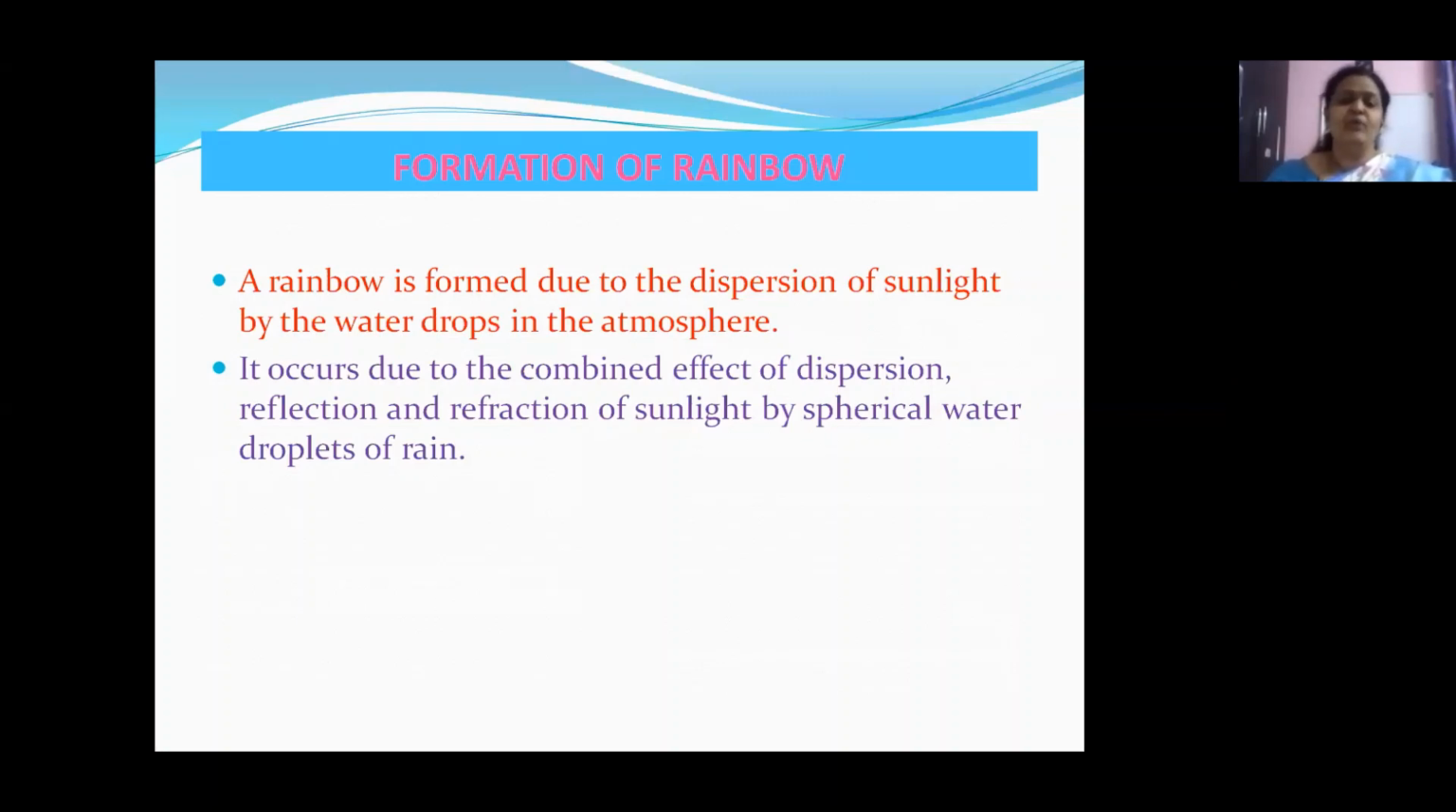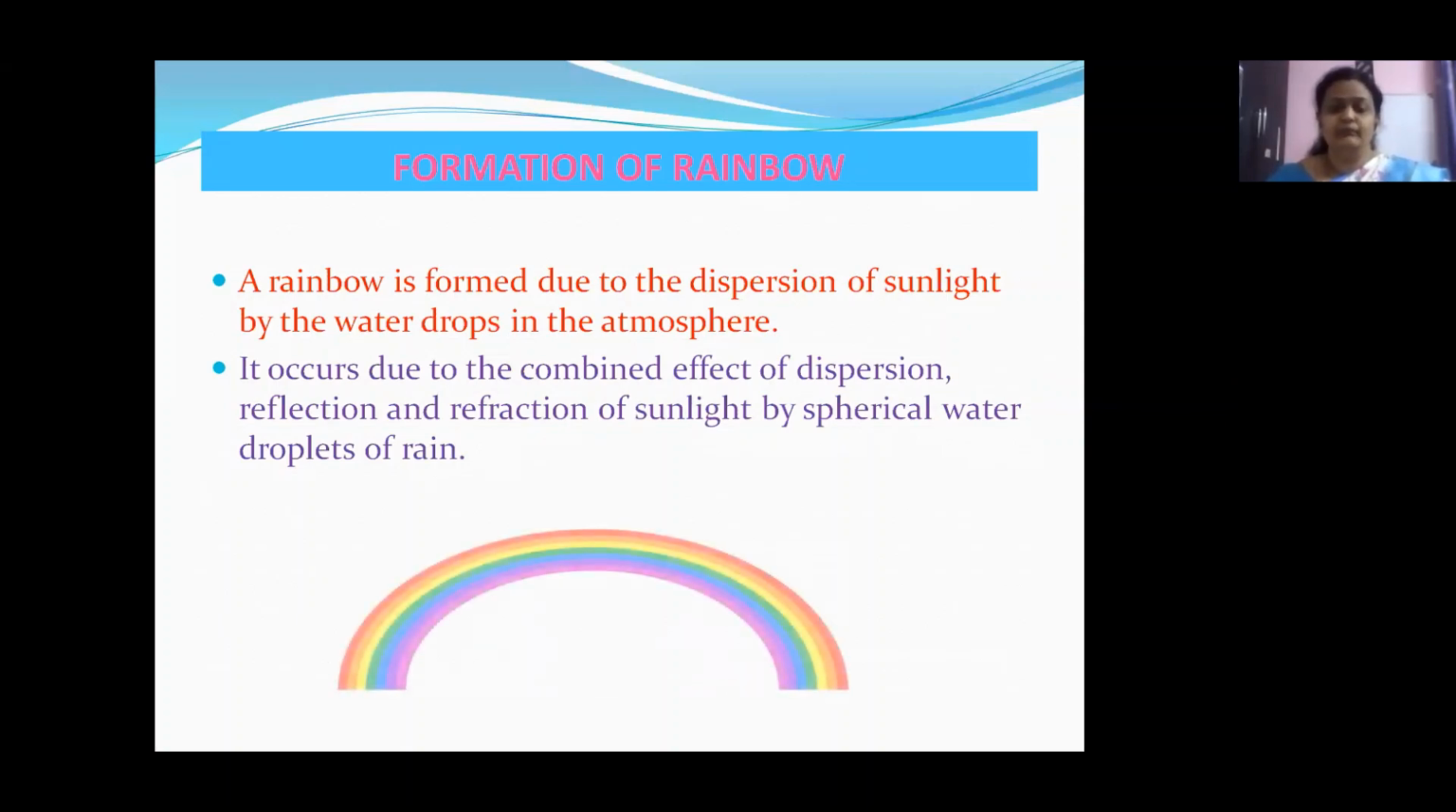A rainbow formation is usually a combined effect of dispersion, reflection, and refraction of sunlight by spherical water droplets of rain. Okay, children? So, the sunlight is undergoing 3 steps: dispersion, refraction, and then reflection in order to form a rainbow. Is it clear, children? The formation of a rainbow is usually a 3-step process. Here is our rainbow. Beautiful, isn't it? Now let us go into the physics behind the formation of this rainbow.